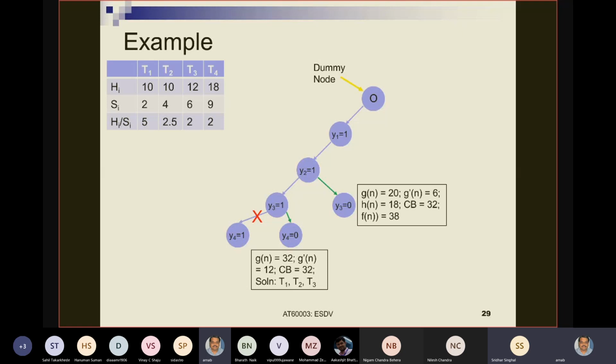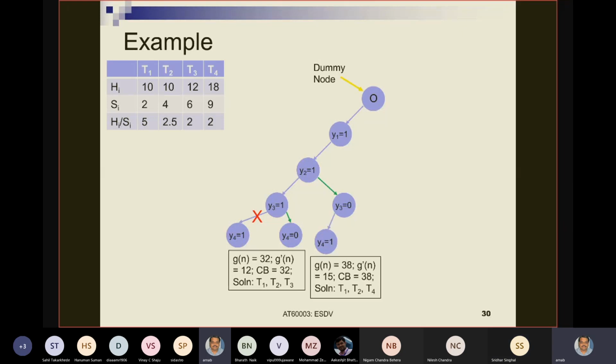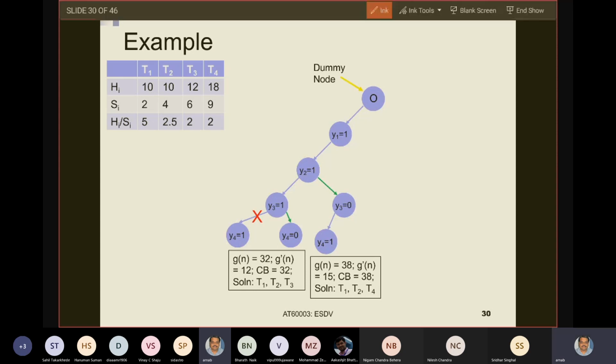Yes, sir. Okay. So when Y4 equals to 1 is extracted, then what do I get? I get a GN value of 38. Why? Because Y1 and Y2 and Y4 are implemented in software, which is 10 plus 10 plus 18, which is 38. So GN is 38. Now, how did I get upper bound of 38 before? Not in this way.